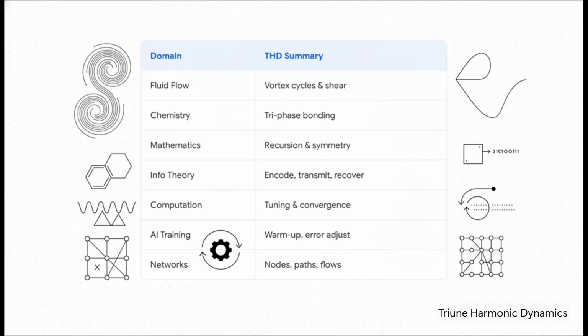Computation maps initialization, tuning, and convergence. AI training tracks learning from warm-up to error adjustment to convergence. And network studies the flow between nodes and paths.